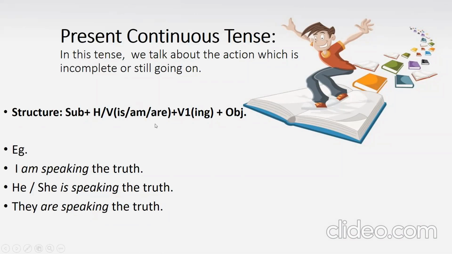We use V1 in present continuous tense, past continuous tense, and future continuous tense. So whenever you see the word continuous, remember we have to use V1 with ing. You have to actually choose the helping verb according to the subject.